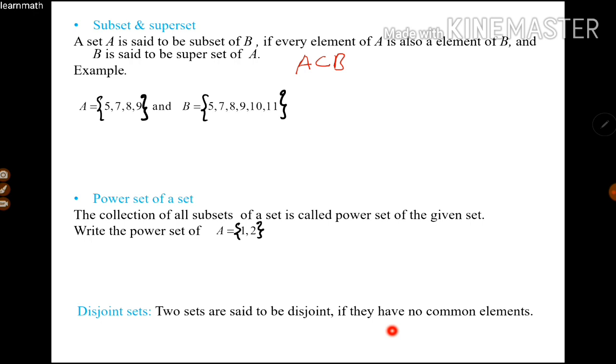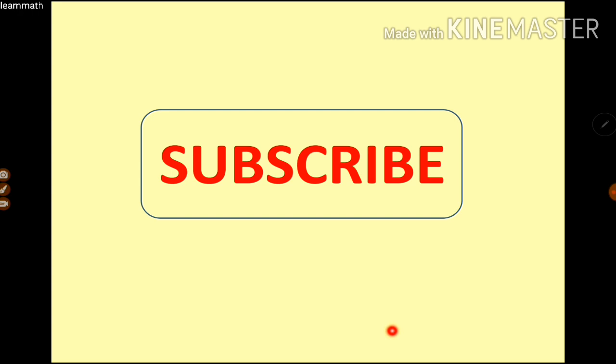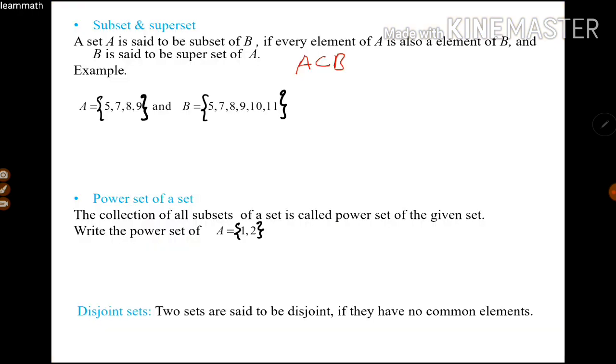Notice that every element in A is also an element in B. So we can say that A is a subset of B. Then we can say B is a superset of A.